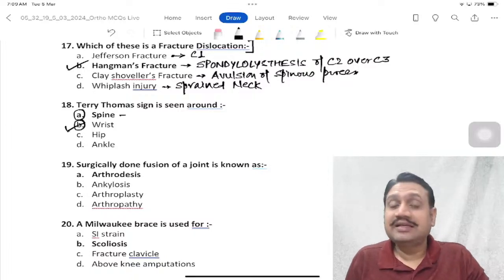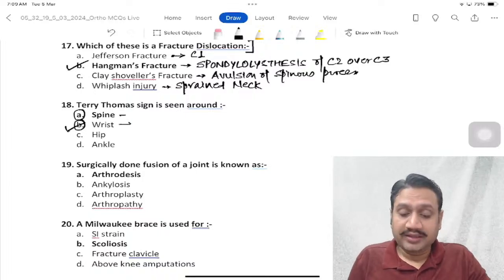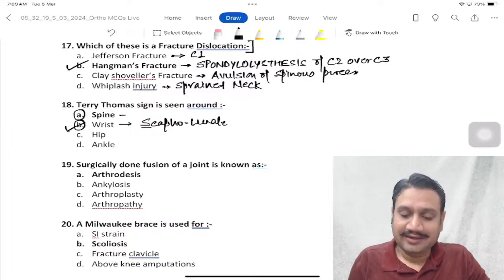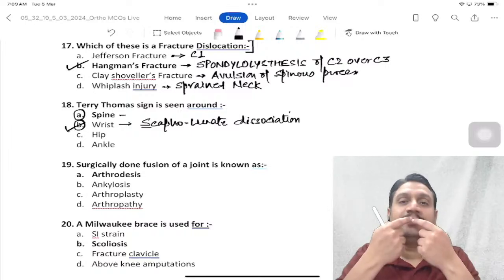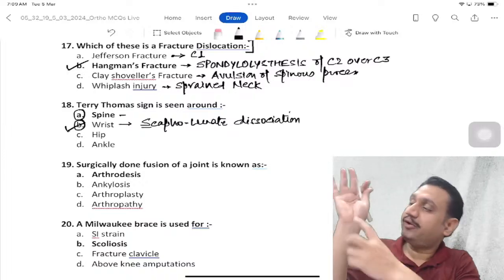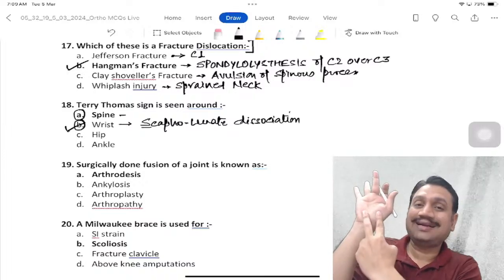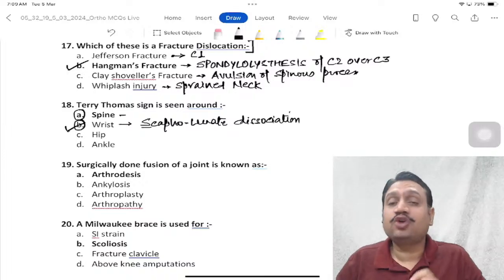Right? The Terry Thomas sign is seen around the wrist area. What was that? When the scaphoid and lunate were going away from each other. What did we call it? The scapholunate dissociation. You remember the figure of that fellow, the comedian who was based in UK? He had a gap in between the front two teeth, right? So when the scaphoid and lunate go away from each other, that gap is called the Terry Thomas sign.